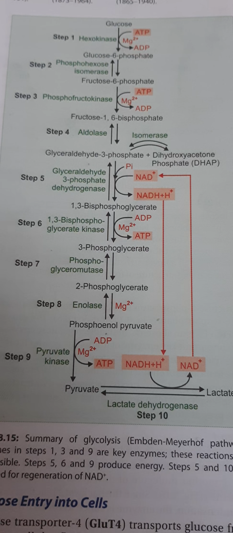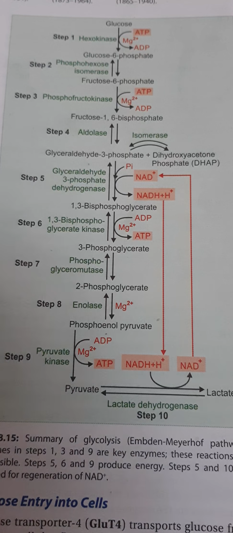So this fructose 1,6-bisphosphate will be converted into glyceraldehyde 3-phosphate and dihydroxyacetone phosphate. That means it will be split by aldolase. These two are isomers. Until this is the preparative phase. Now comes the payoff phase.